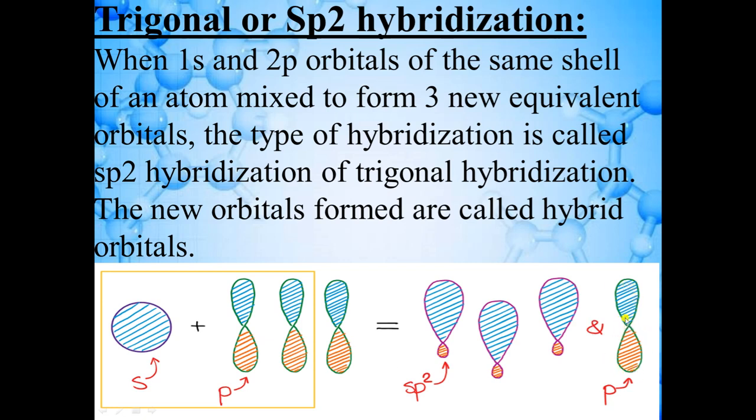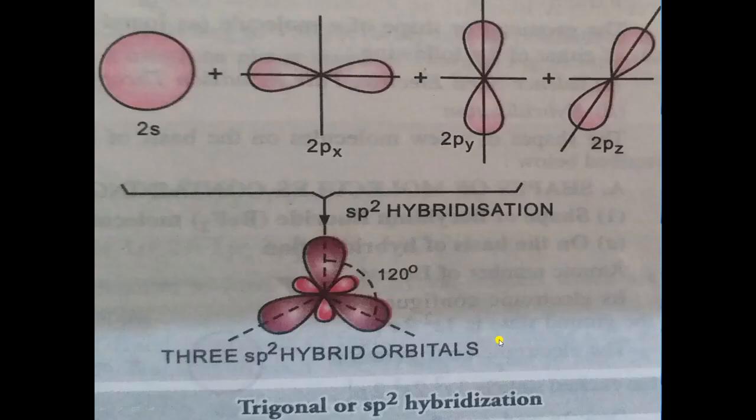Now we will arrange these hybrid orbitals. So here you can see that this is 2px on x-axis, this is 2py on y-axis, and this is 2pz. So here 2s, 2px and 2py will be involved in hybridization. So this hybridization is known as sp2 hybridization, and 2pz will not participate in hybridization.